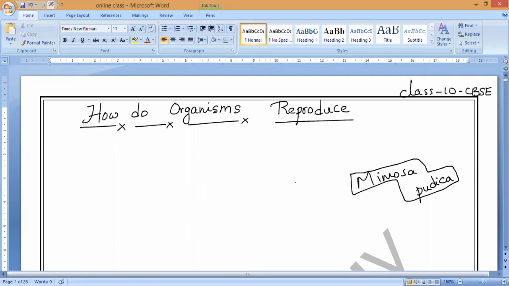That is what we call the endocrine system. In this endocrine system, we can also call it the hormonal system, because of the different kinds of hormones produced in our body, we respond according to the situations. Usually we have to study all these things in the last chapter, what types of glands are present in our body and all. But it's okay, unluckily we are not studying that chapter.